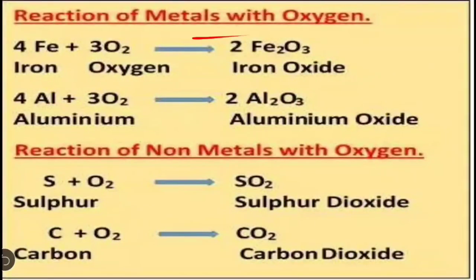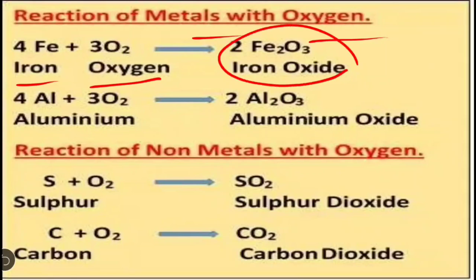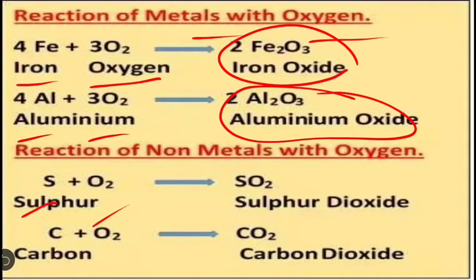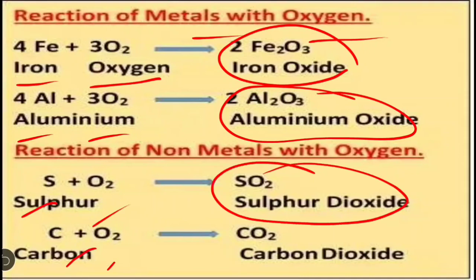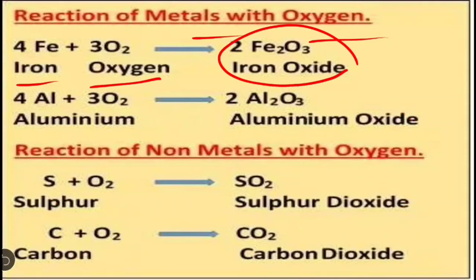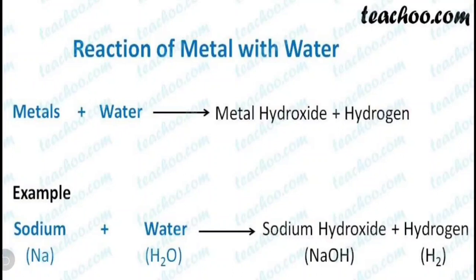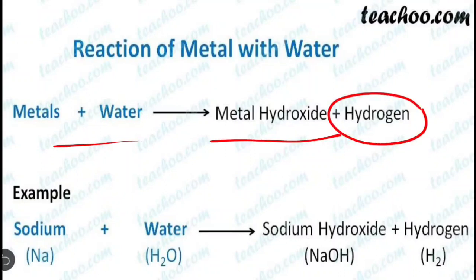Just revise the reaction of metals with oxygen. Fe plus 3O2, means iron plus oxygen, forms iron oxide. Aluminium plus oxygen forms aluminium oxide. Sulfur plus oxygen gives sulfur dioxide. Carbon plus oxygen gives carbon dioxide. This is the reaction of metals and non-metals with oxygen. Now the next one is the reaction of metals with water. When metals react with water, they form metal hydroxide and hydrogen gas is released. So you can see when sodium reacts with water, it forms sodium hydroxide and hydrogen gas.